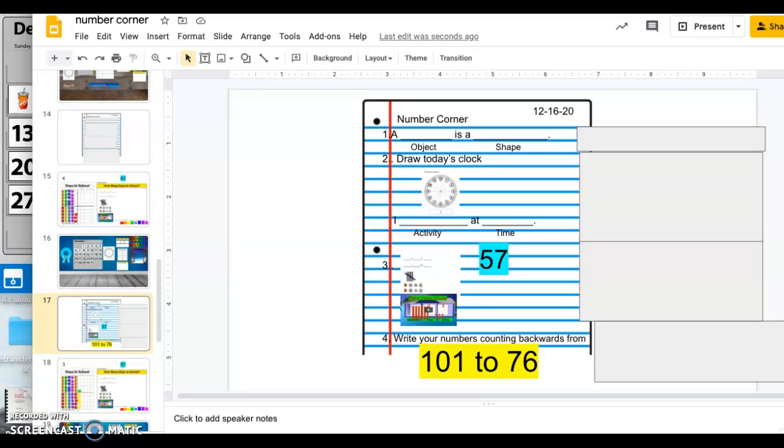Happy Wednesday, friends. Today is December 16th, 2020. So you are going to write the date in number corner at the top of your paper.